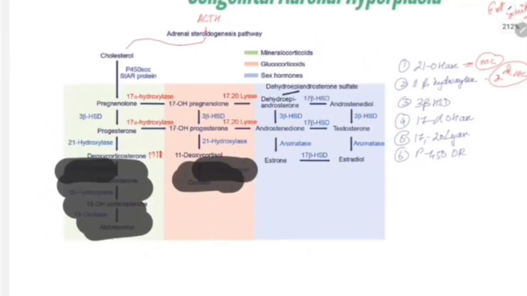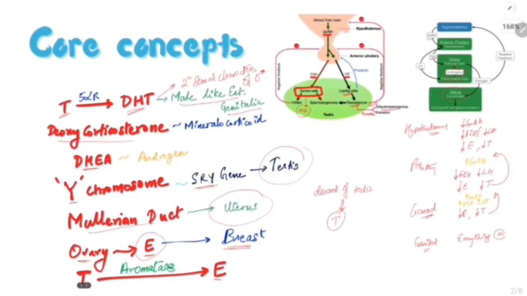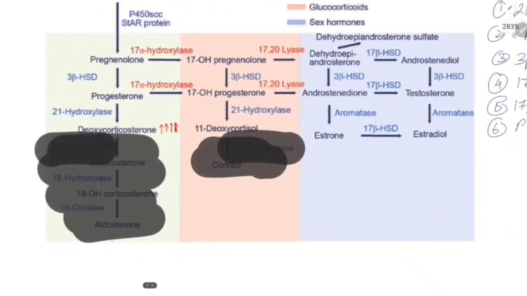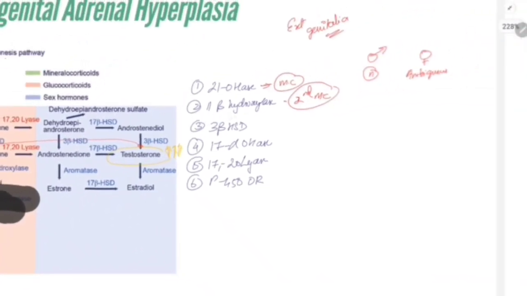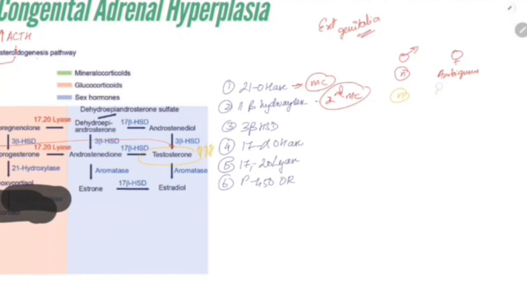As I already said, if you have a look here, deoxycorticosterone is having a mineralocorticoid like action. So when deoxycorticosterone increases, it will act like aldosterone itself, so the BP of this patient will be normal or sometimes elevated. Again cortisol is going to have a negative feedback on ACTH, so it is going to increase. All this cholesterol will be diverted to formation of testosterone. When it increases, in a male child no problem, whereas in a female child the child will have ambiguous genitalia.